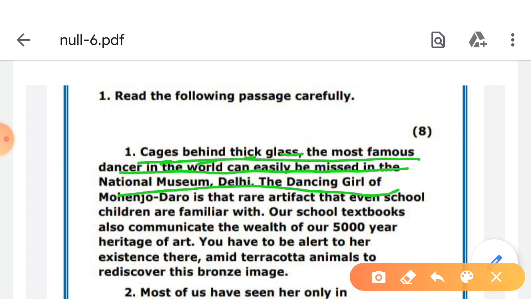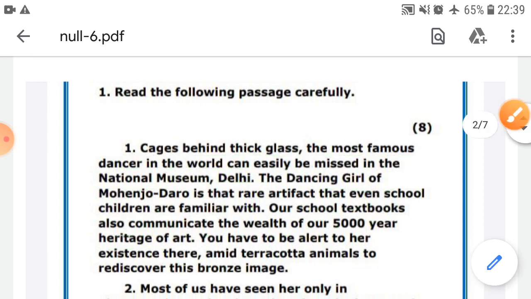Do you find any single word that you do not know the meaning of? Find that. If you are unaware of the word, that means among. I am telling you in the worst condition, when you don't know the meaning of a single word, then what will you do? You will just search whether you know the meaning of these words. Do you think that heritage will mean among? Do you think that art will mean among? Do you think that alert will mean among?